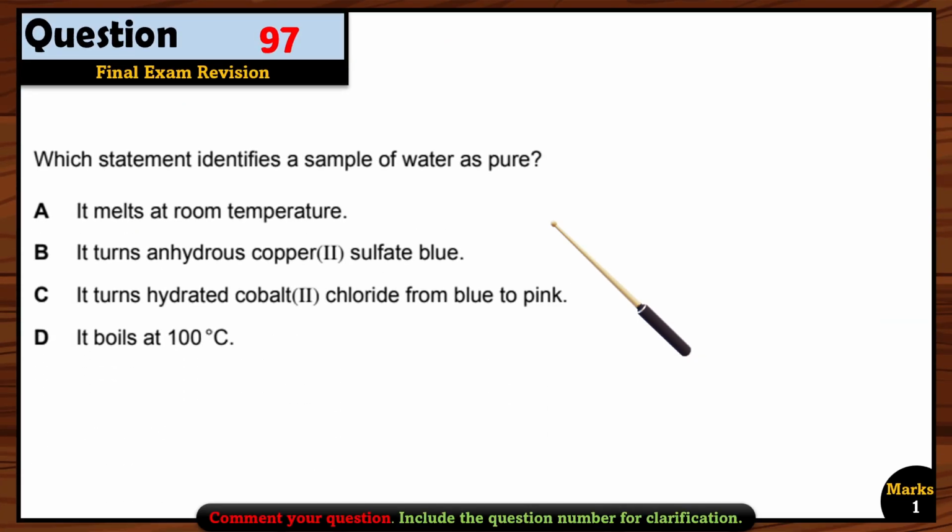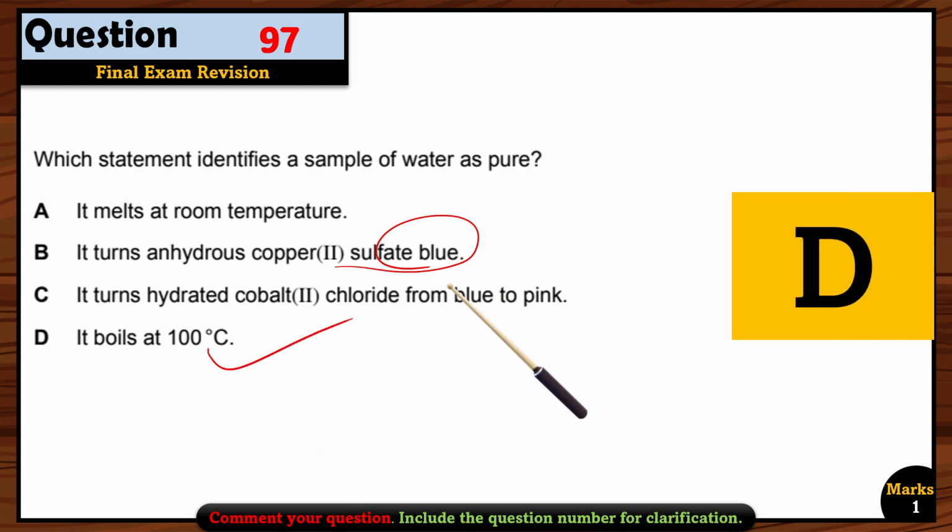Okay, which statement identifies a sample of water as pure? Again, it turns anhydrous cobalt chloride. Yes, we know that it can turn, but we are not sure it will be pure or not. Purity can only be checked with the boiling or melting point. So option D is the right option.